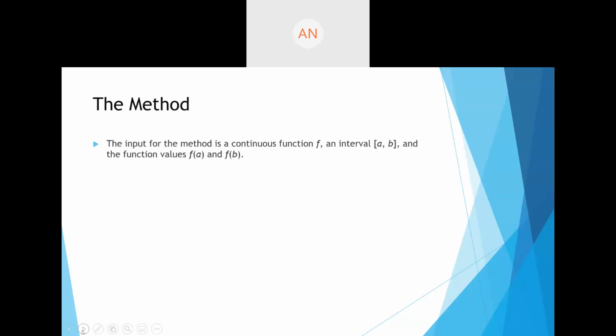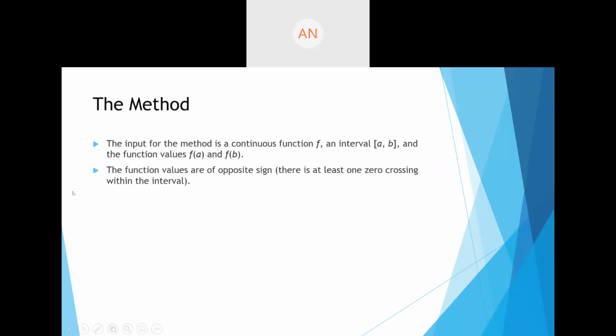Now, what is the method? In this method, the input is a continuous function. There are some assumptions that we make: that the function is continuous, and that on an interval between a and b, the functional values f of a and f of b should be of opposite signs. So basically, we are taking two values such that they have opposite signs.